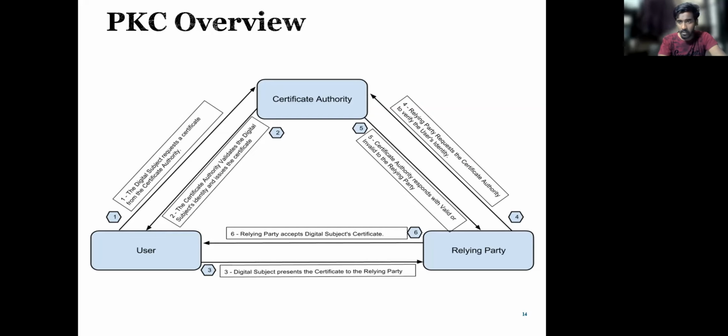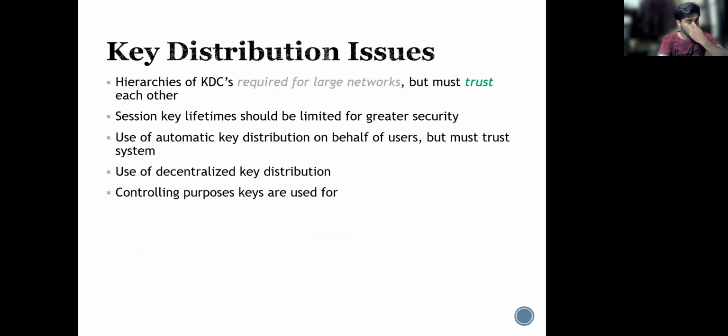And for sharing the public key, there are four types. Those four types are: public announcement, public key authority, public key certificate, and certificate authority. So what are the issues in key distribution? Key distribution requires a large network, and the users must trust each other. I mean, one user must trust the other user.